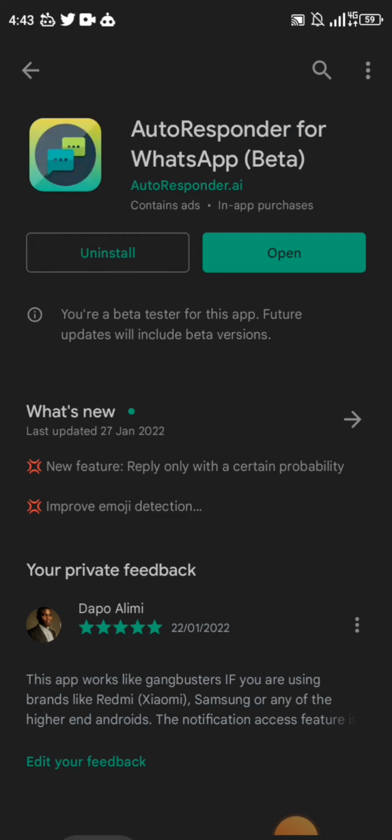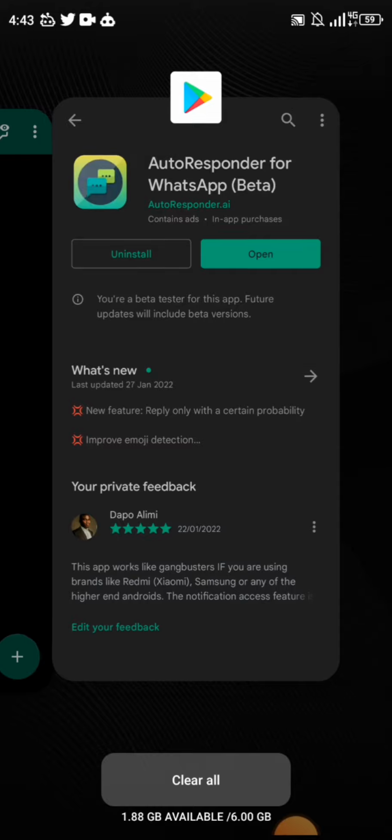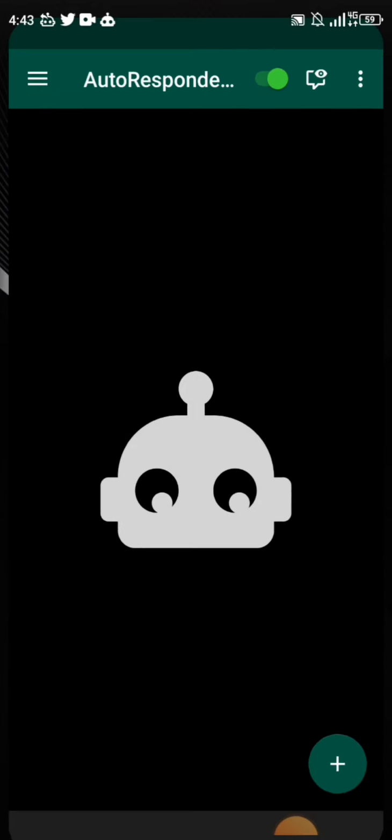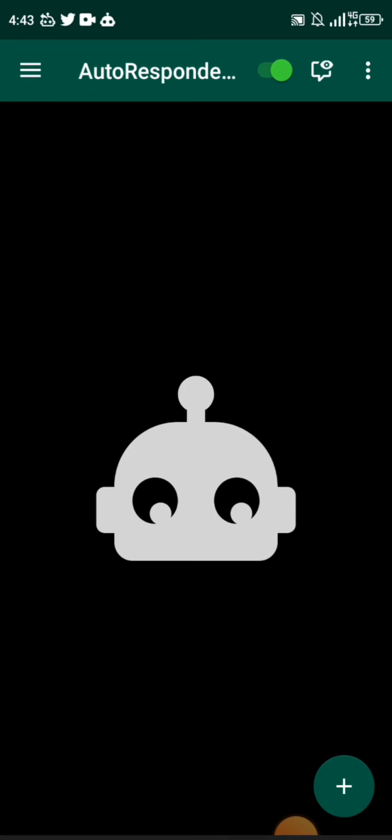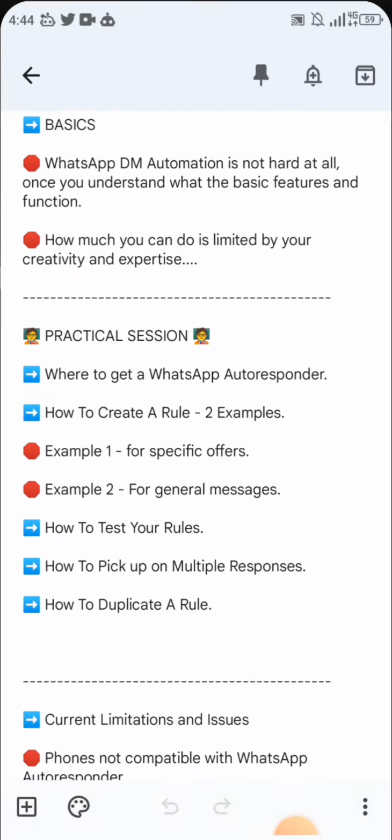All right. Once you do that and it shows on your phone, then you open up the app, and most likely this is what you're going to be greeted with. I have deleted my rules so that I can start this from the very get-go, so that you feel like you're starting from scratch, right? So what we want to do now is start inputting or programming the kind of statement that we want the robot to drop when people come to us.